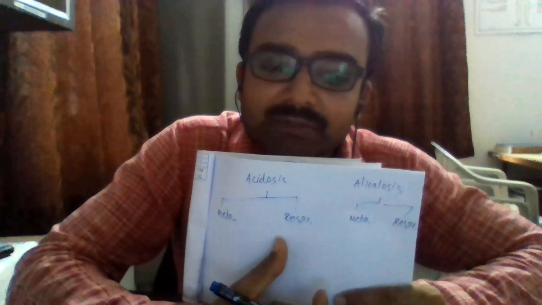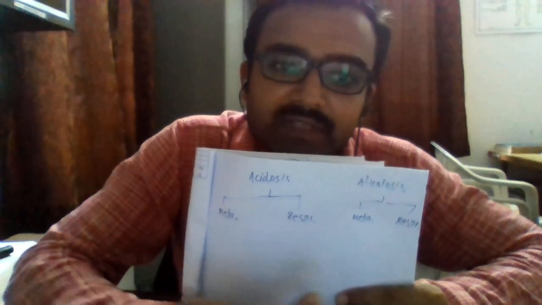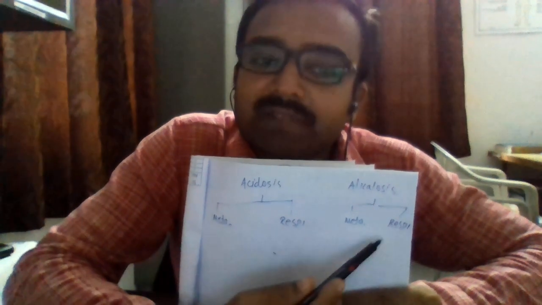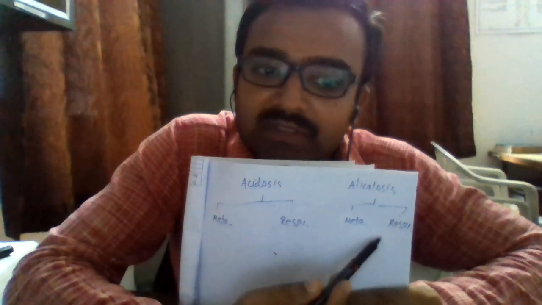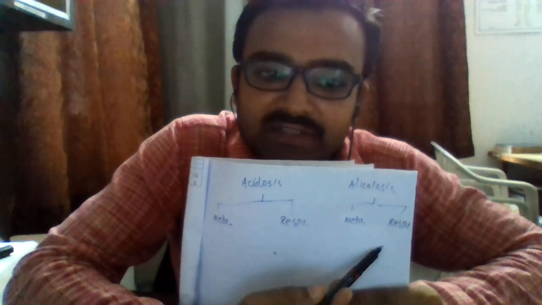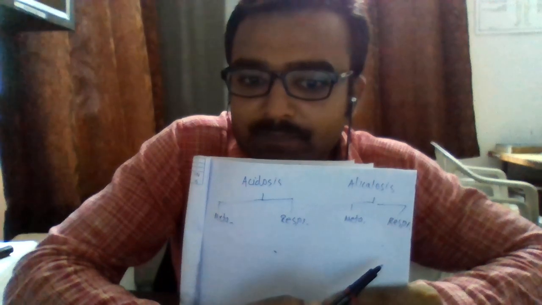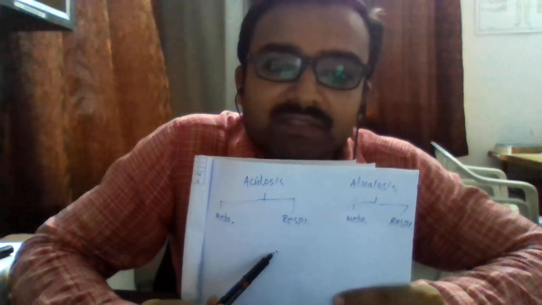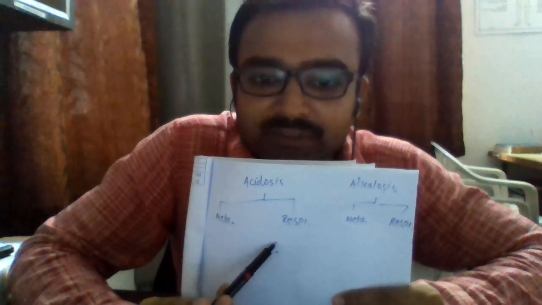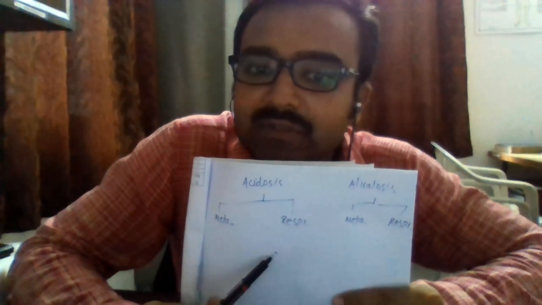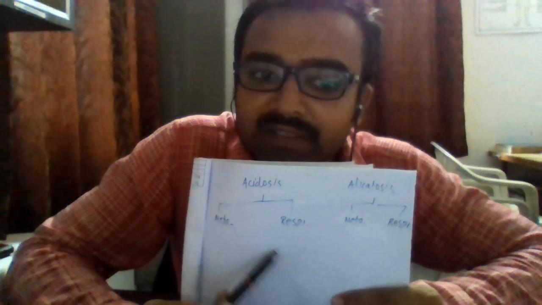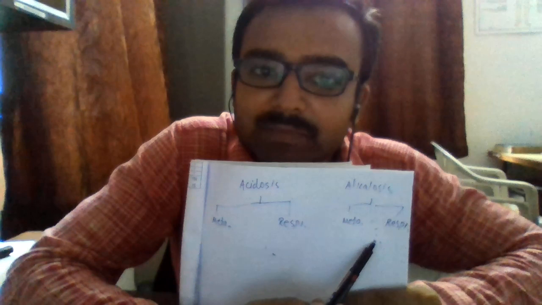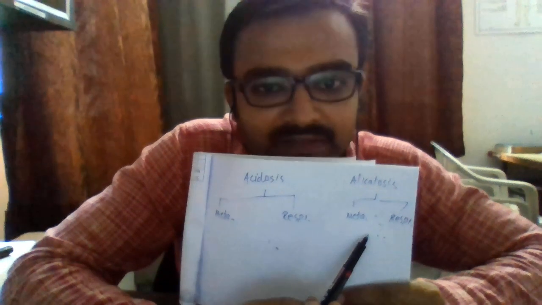So respiratory acidosis occurs because of increased concentration of carbon dioxide in the blood, whereas respiratory alkalosis occurs because of decreased concentration of carbon dioxide in the blood. Now we can clearly understand what the different factors are which are responsible for respiratory acidosis. That means increase in the concentration of CO2 in blood, and which are the different factors which can result in respiratory alkalosis. That means removal of excessive carbon dioxide from the blood.